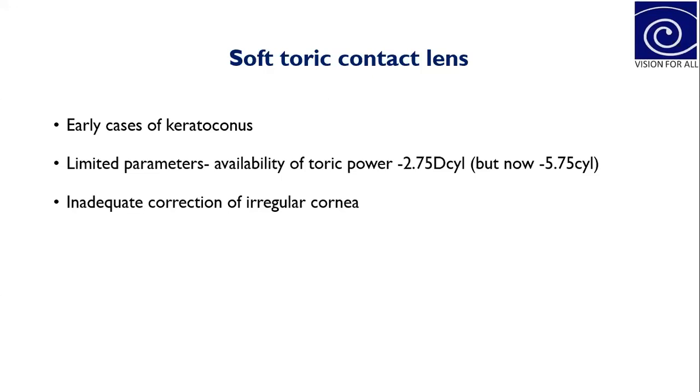Soft toric lenses can only correct lower order aberrations; the higher order aberrations remain the same. That's why the patient will not be very comfortable with soft toric lenses, even sometimes in early keratoconus. So RGP contact lenses will be the better option for a patient with keratoconus.